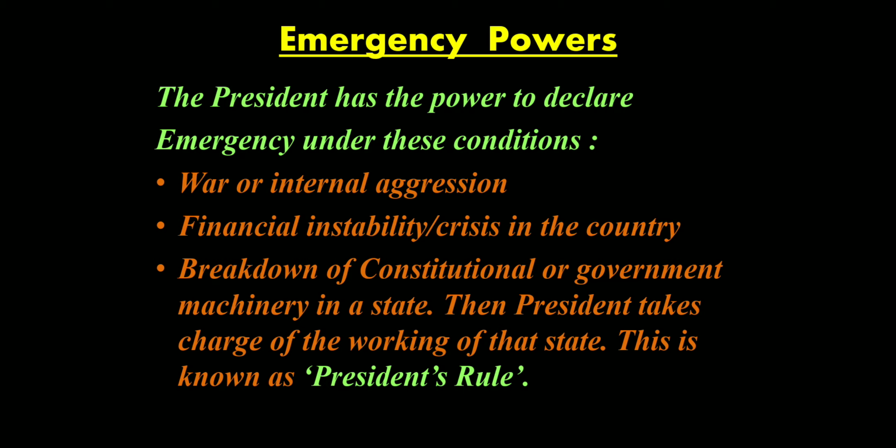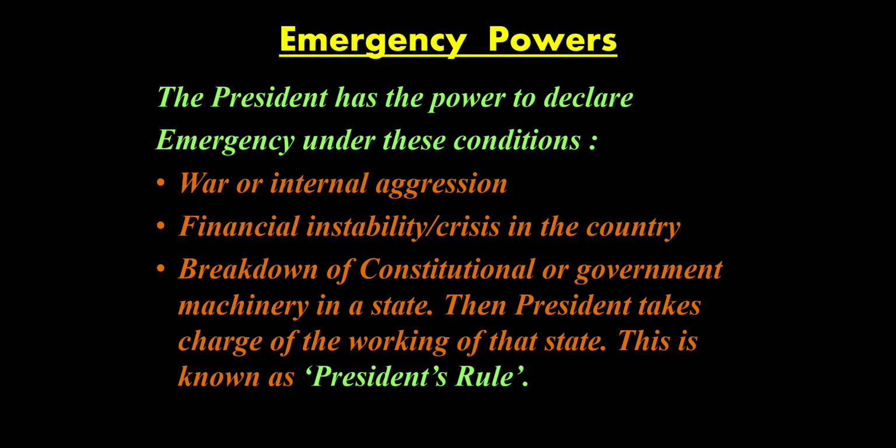Talking about the emergency powers, the president has the power to declare emergency under these conditions. We know that an emergency can be declared in our country only by the president. And in what conditions can an emergency be declared? If there is a war or internal aggression.